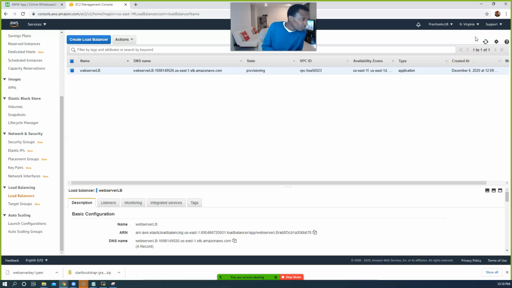It's still provisioning. Add to register means for what? Add to register means add these servers that I have into my load balancer, so the load balancer is aware that it can only route traffic to these two servers that are registered to this target group. So remember, with the load balancer, you have a target group, and the target group has your servers. In order for your load balancer to recognize the servers, you need to register them into the load balancer.